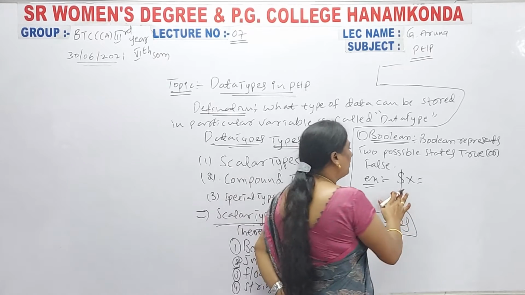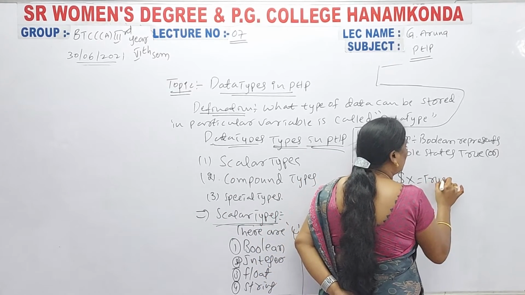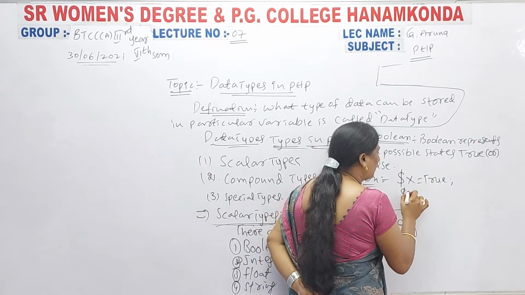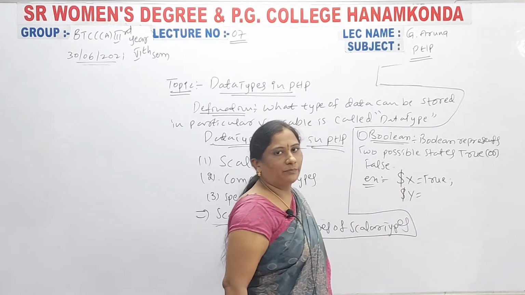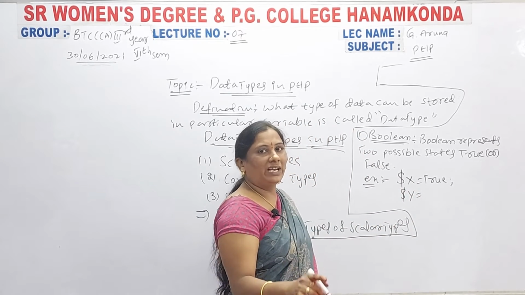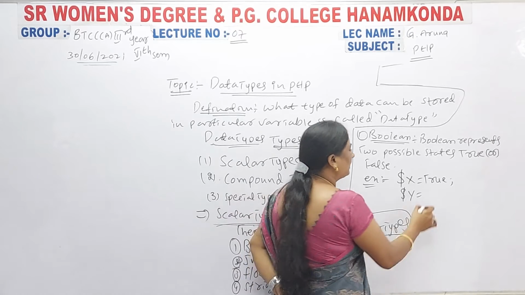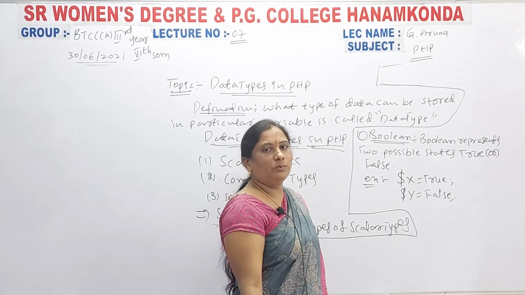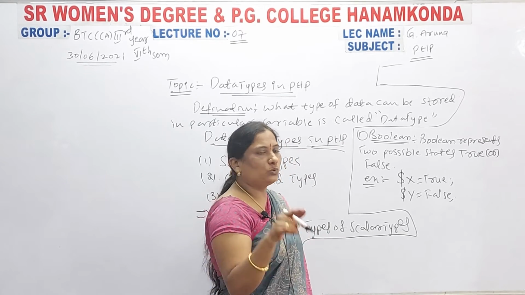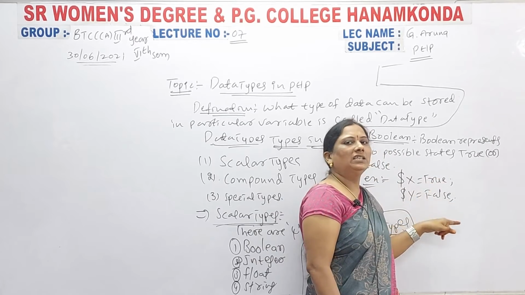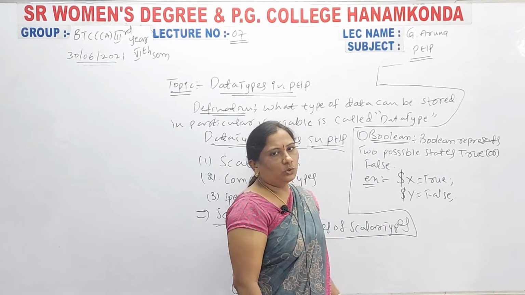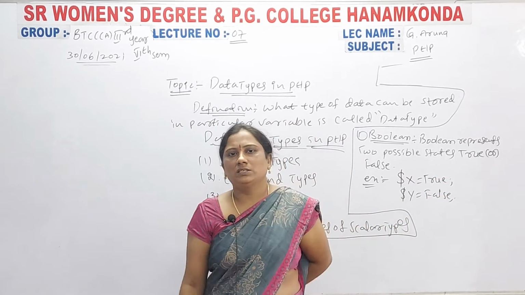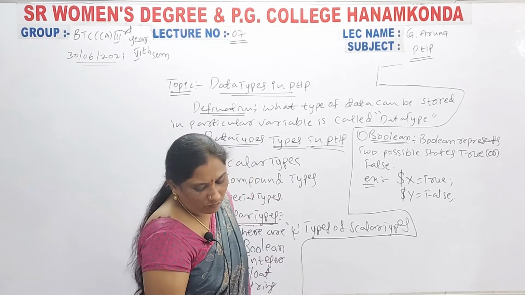So here, what is the Boolean? You have to take either true or false. For example, I declare the variable y. X is one variable, y is another variable. Here I take a false value. So a Boolean variable represents two states: one is true, another one is false. It represents only two states. That is the Boolean variable.